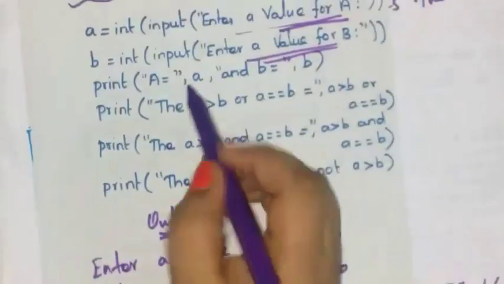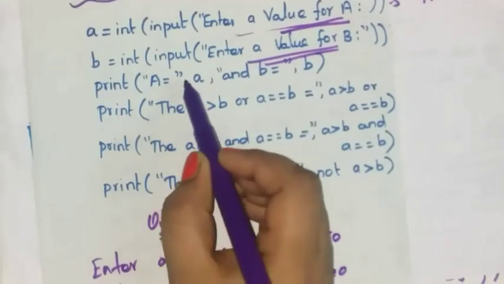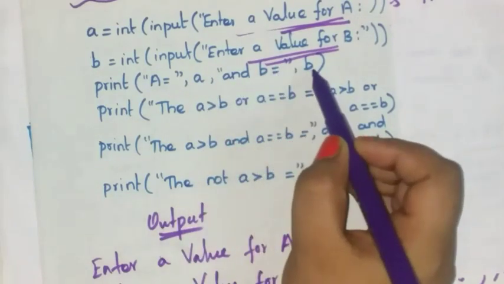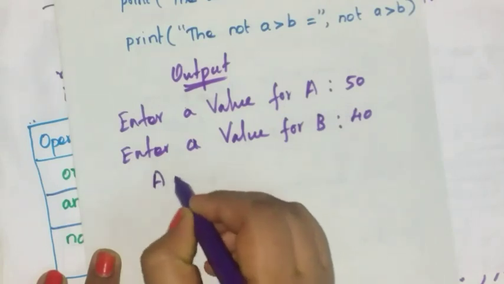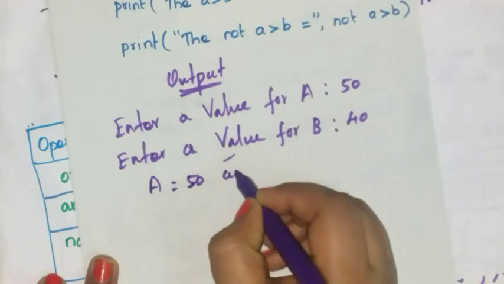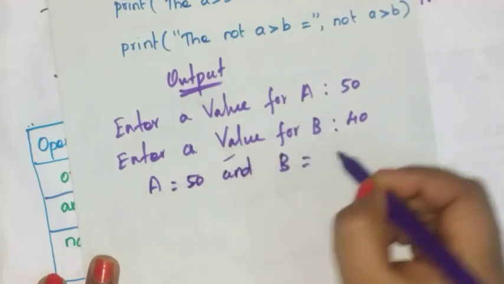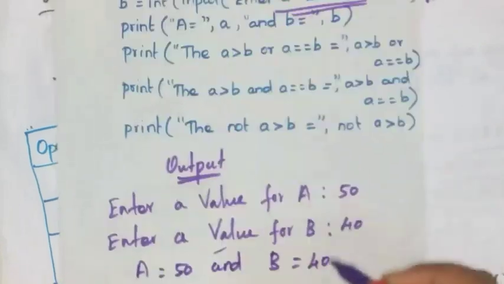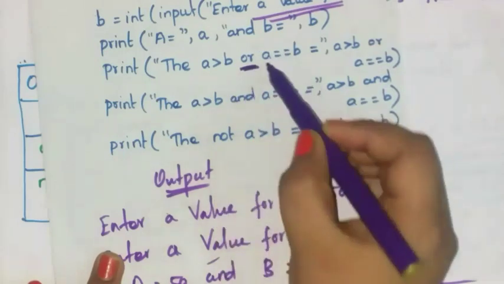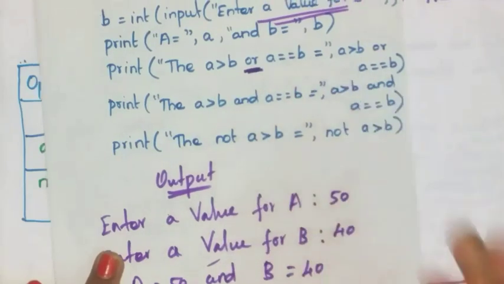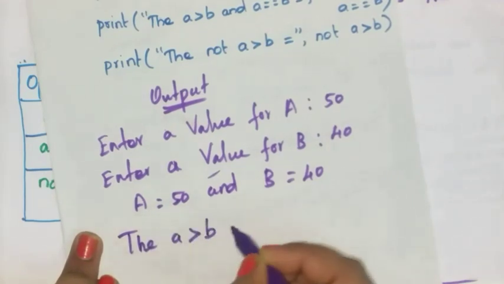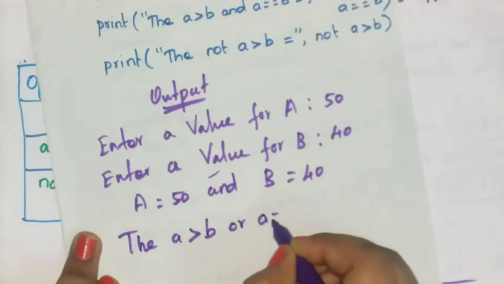And next, print a is equal to, and write the value of a, and b is equal to, write the value of b. A is equal to 50, and b is equal to 40. Okay. After that, print a is greater than b or a is equal to b.